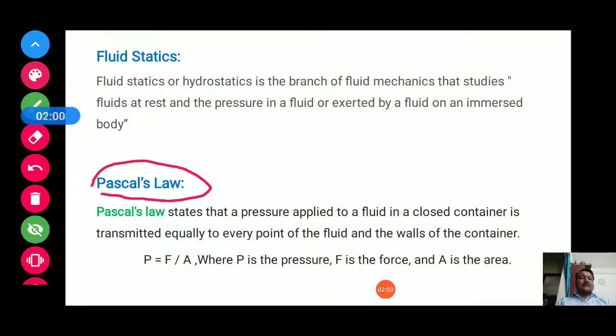That is called Pascal's law. Now, this pressure intensity can be defined as force upon area. So, P is nothing but pressure or pressure intensity, that is equal to force upon the area on which it is acting. So, you can find pressure inside the container.